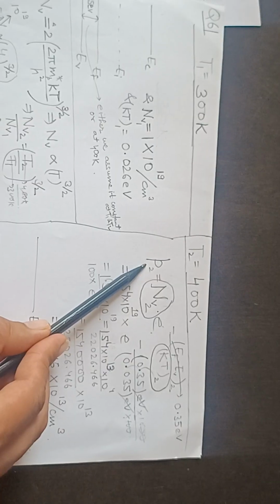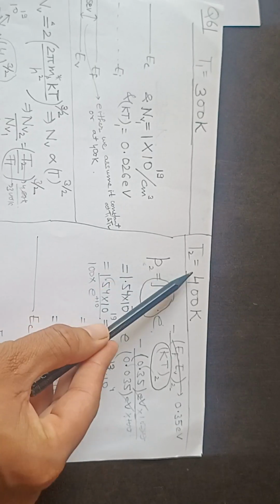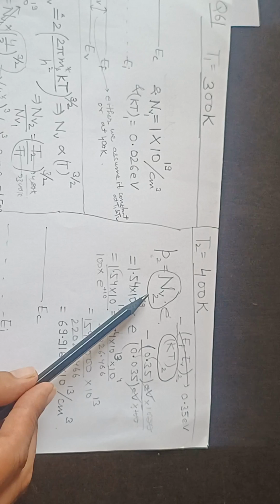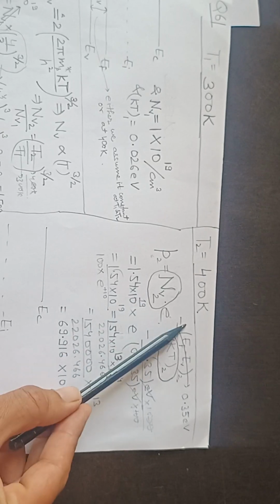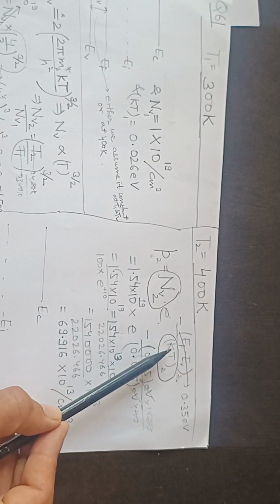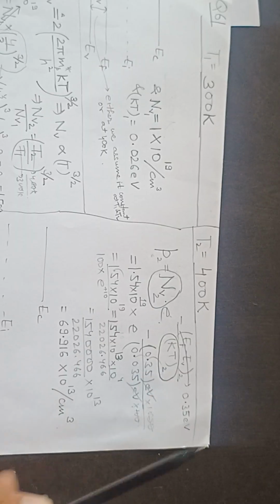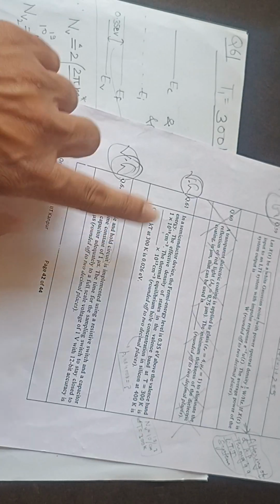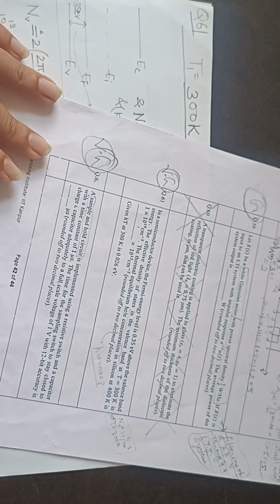So to find hole concentration at 400 Kelvin, which is say temperature T2, I need Nv2 e raised to power minus (EF minus EV) by kT at temperature 2. Okay, because he has also specified the value of kT at T equal to 300 Kelvin as 0.026 electron volt.